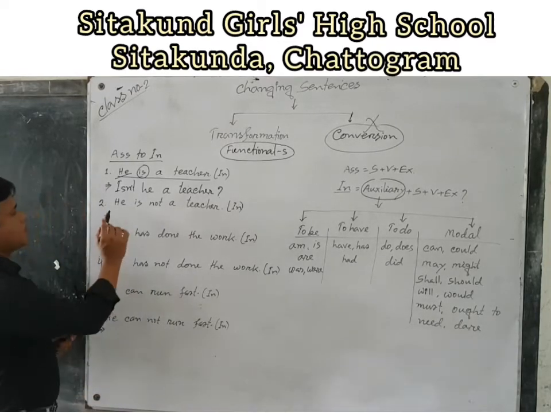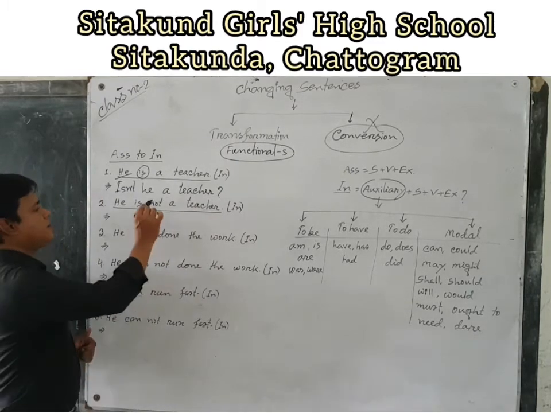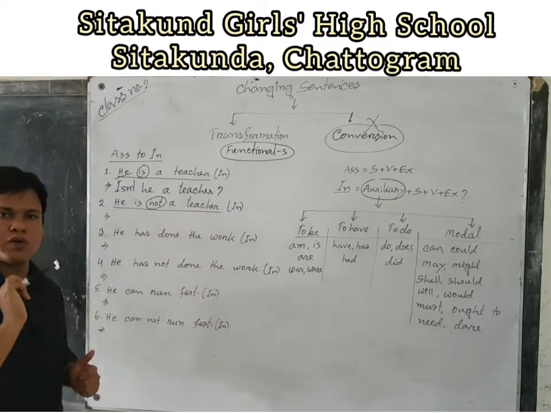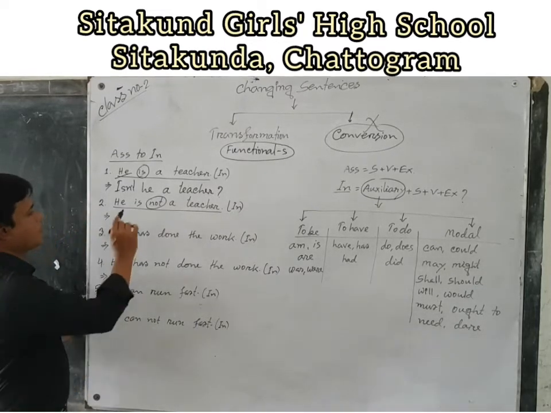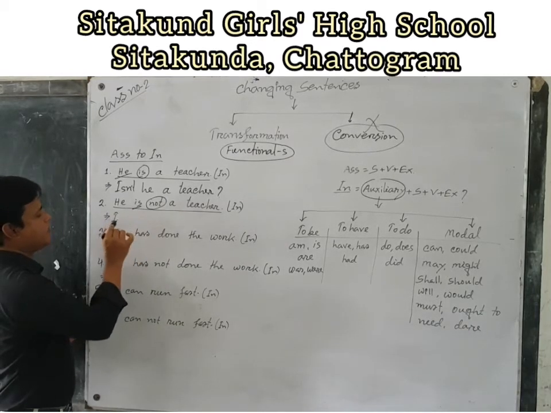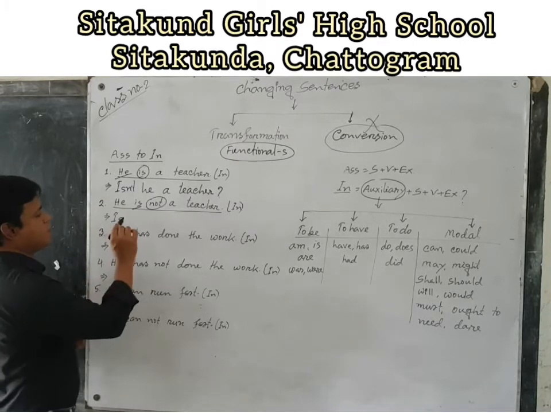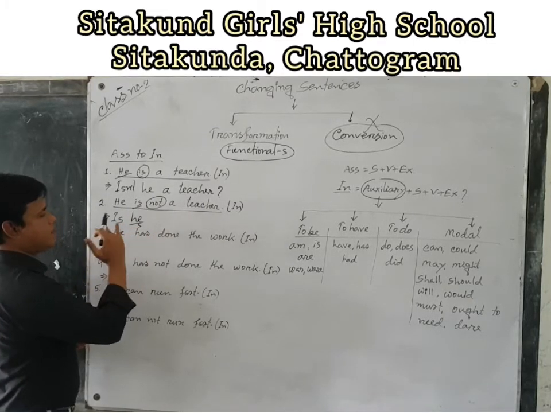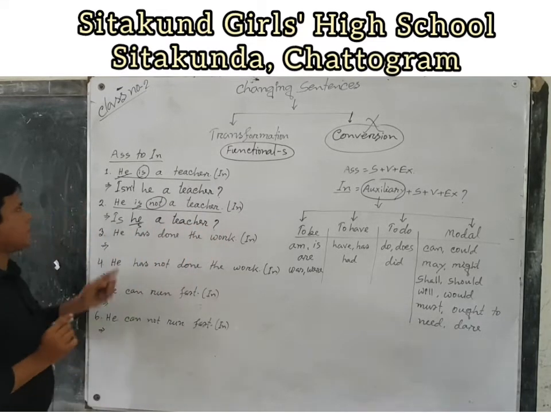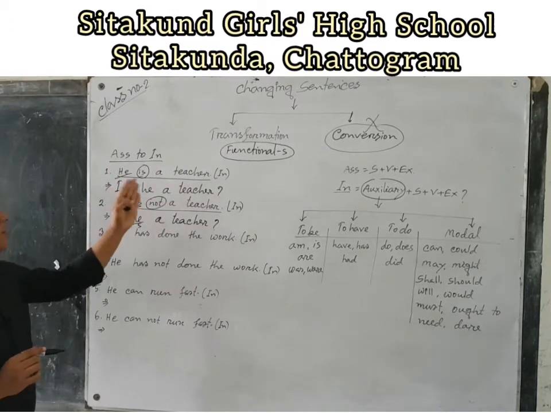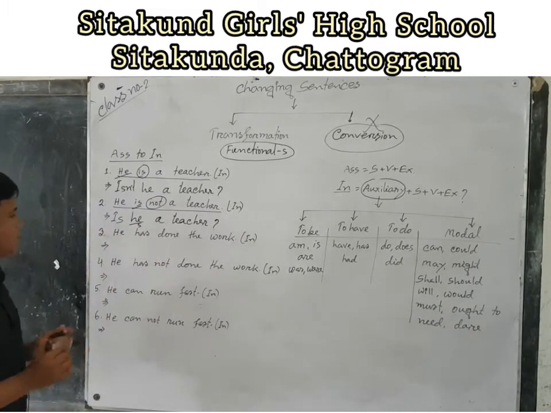Dear students, this is also an example of an assertive sentence, and the sentence is negative, so the interrogative will be affirmative. Is there any auxiliary? Yes. What is this? This is. We have to write the auxiliary verb is at the first of the interrogative sentence, and then the subject. Is he a teacher? He is a teacher: isn't he a teacher? He is not a teacher: that means, is he a teacher?